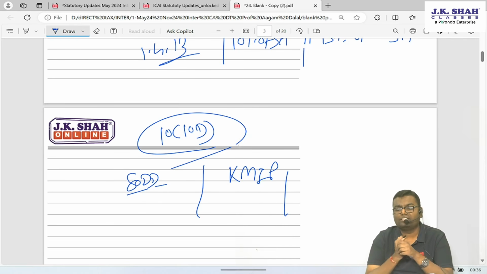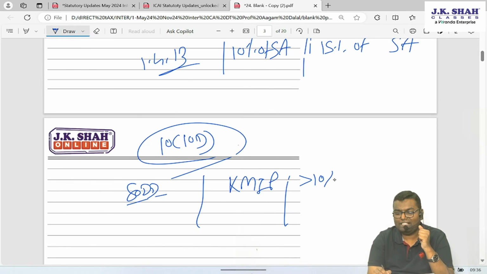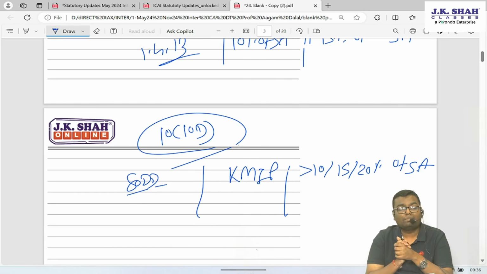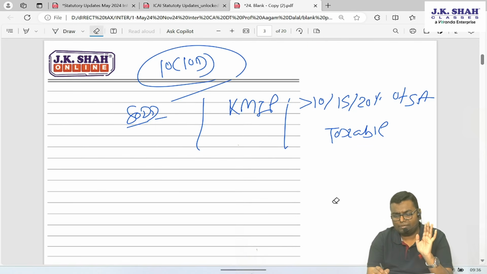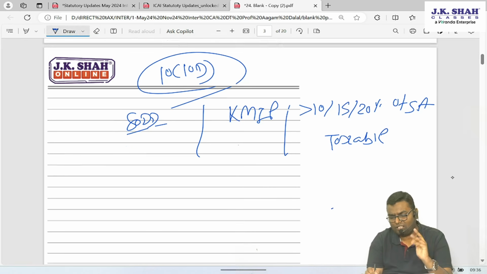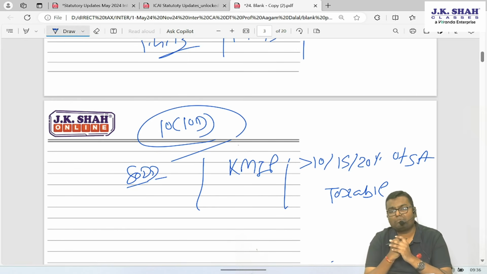Third, very important, if the premium paid was more than 10% or 15% or 20% of sum assured, whenever the policy matures, it will be taxable. If the premium paid is up to 10%, 15% and 20% of sum assured as the case may be, maturity is exempt. If the premium paid was more than the limit, maturity will be taxable.